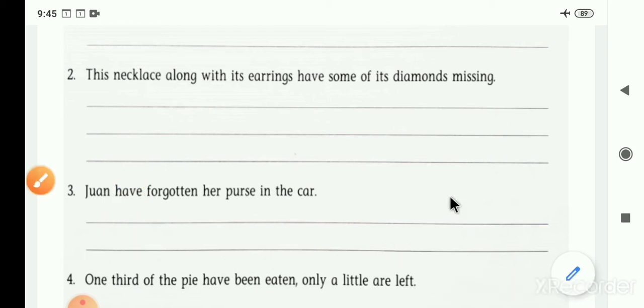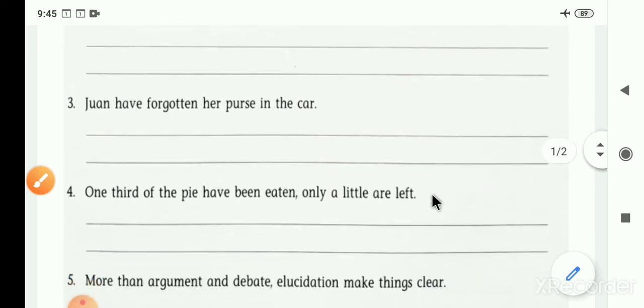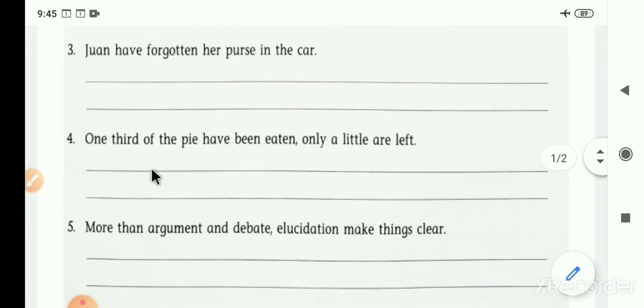Now the fourth sentence we have to understand: One third of the pie have been eaten. Only a little are left. The phrase a little is given here. A little means a singular subject, so it needs a singular verb. But here the verb used is are, and are is plural.